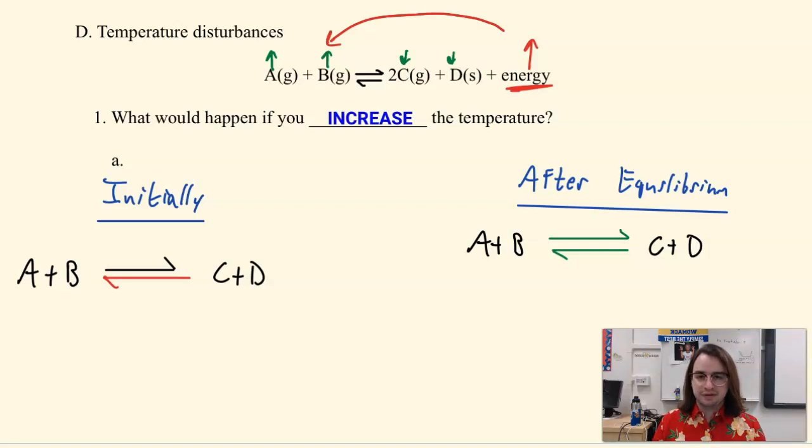Have you picked up the pattern yet? With Le Chatelier's principle, whenever I have an increase in something, equilibrium will always shift away from the increase. The side that I shift to will always go up. The side that I shift away from will always go down. What about a decrease?